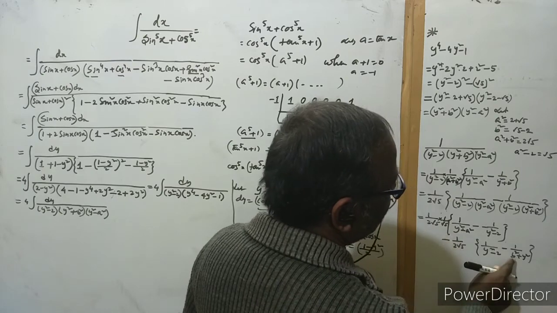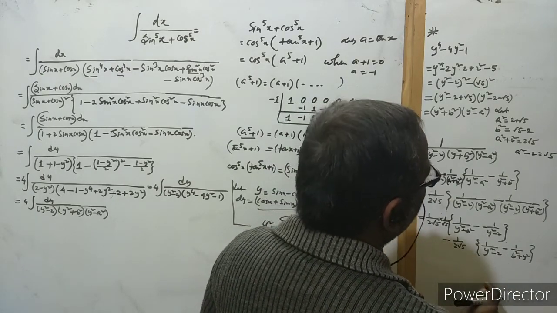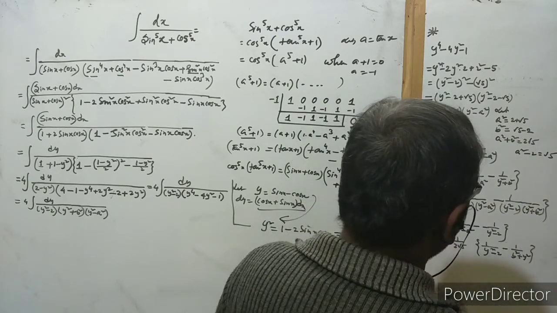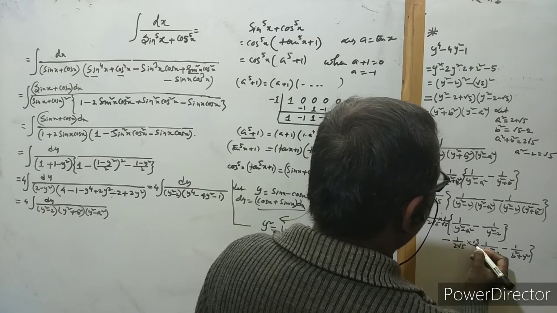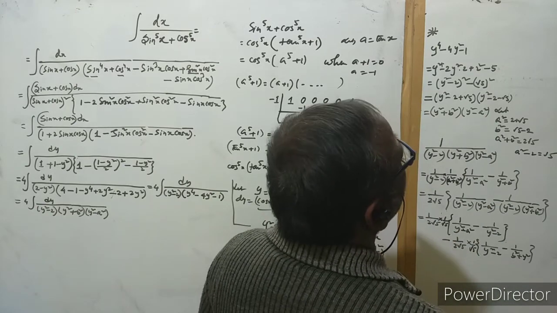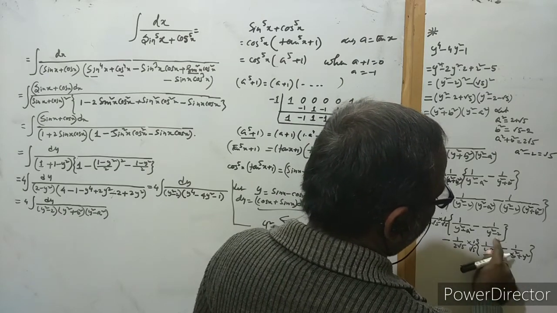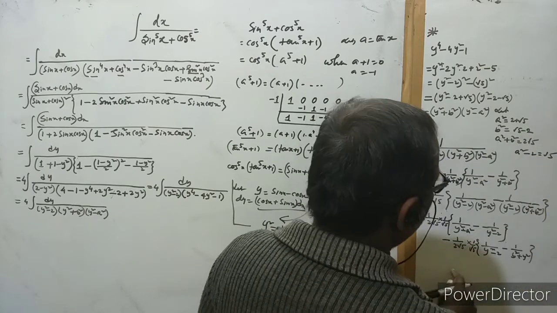If we take an LCM, then you get a b square plus 2. Actually, this is a b square plus 2 as a root 5 also. So, as a root 5 also, this is 1 by root 5. So you can balance here, b square plus 2 is here 1 by root 5.